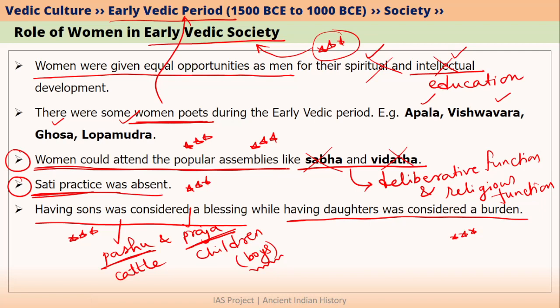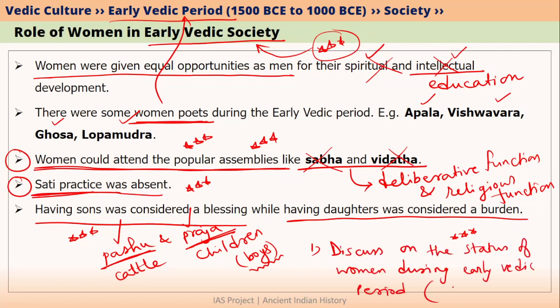Please try to imagine a mains question like this. Discuss the status of women during the early Vedic period. Answer it in 150 words. So I have mentioned more than 10 points here. You can easily convert these 10 points into 150 words.